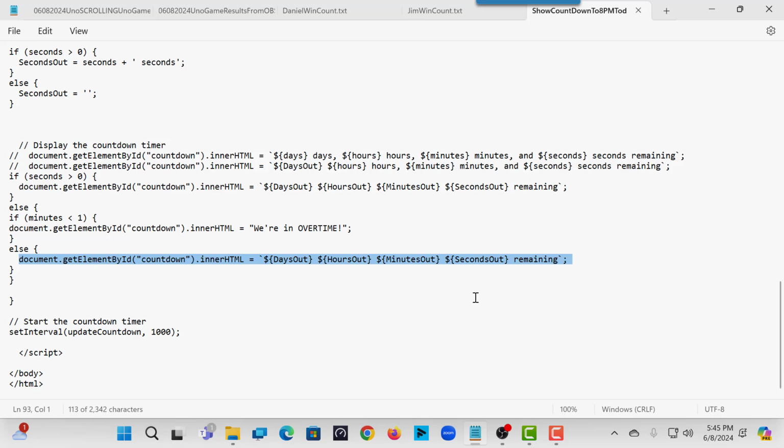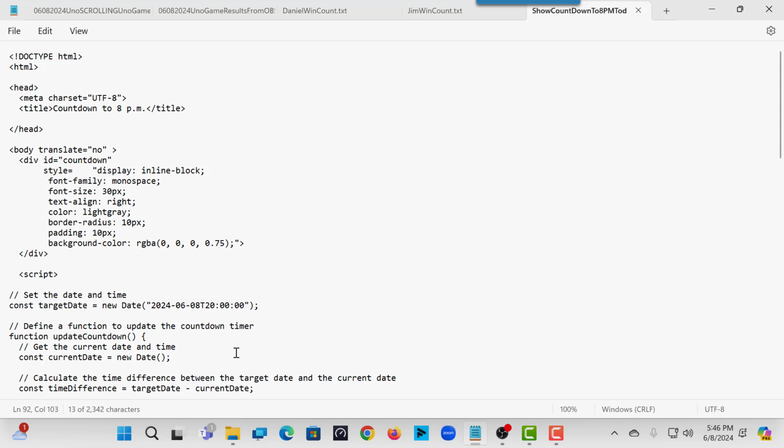So for example, I don't play on Monday nights or Wednesday nights. So on Tuesday night after we play, we would next play on Thursday. So it might output 1 day, 23 hours, X number of minutes, X number of seconds. When I load it up on Thursday night, it's all set because I set the date up here, in this case, to that Thursday. So I only change that once a day.